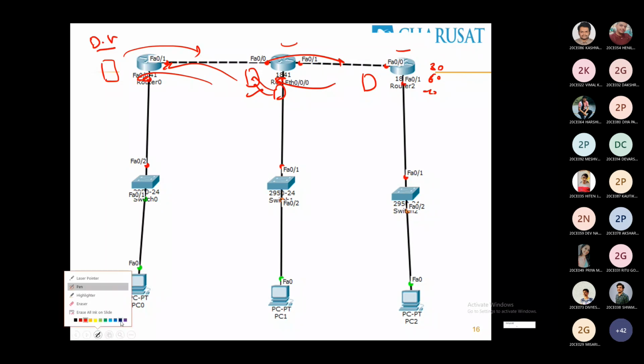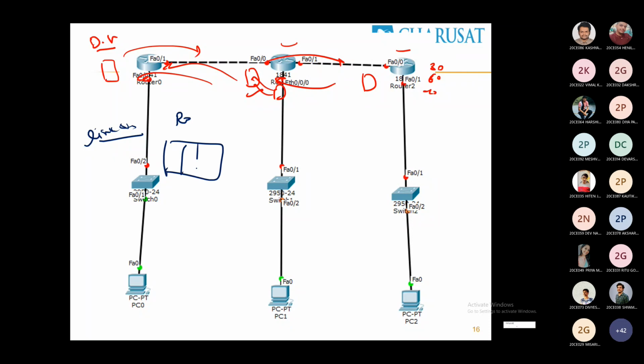Now in link state, I talked about the status of the link. What is the status of the link? What do you interpret as the status of the link? For example, this router R0, what are the statuses of its links? With respect to R0, 10 and 11, both have a network. The link is up and running. The link status is up and running. The cost is 0 right now because they are directly connected networks.